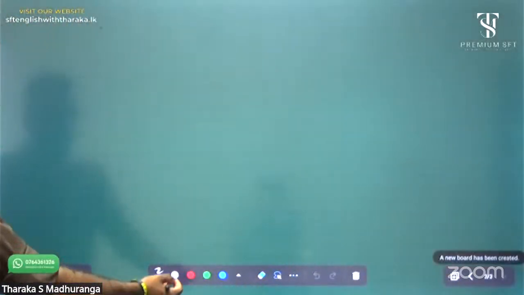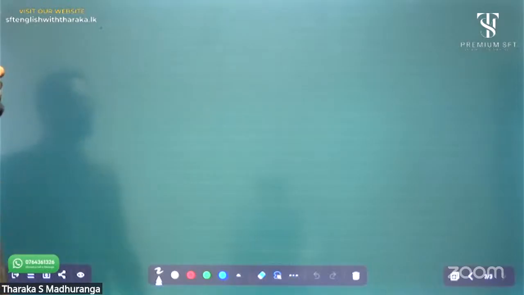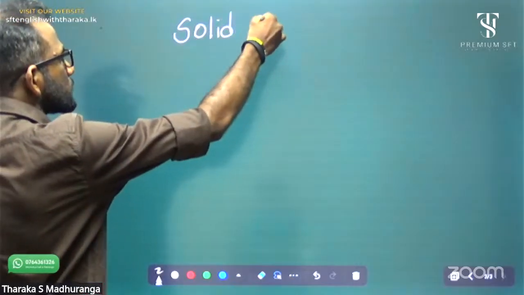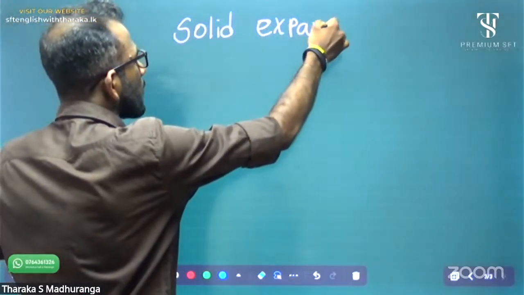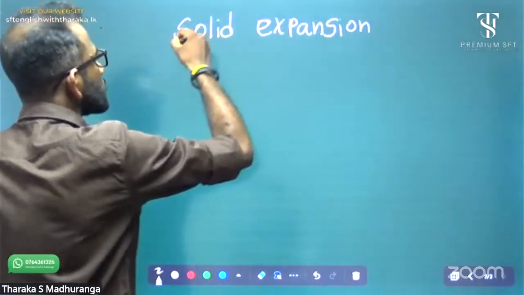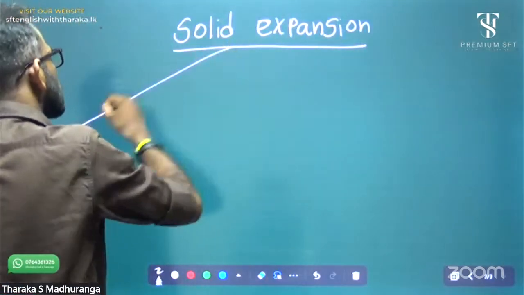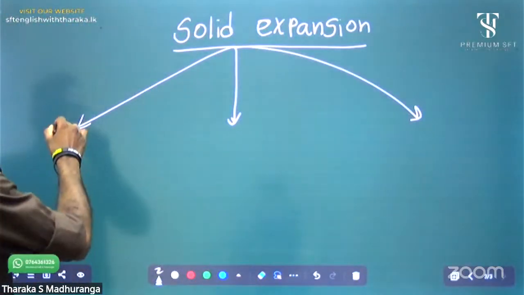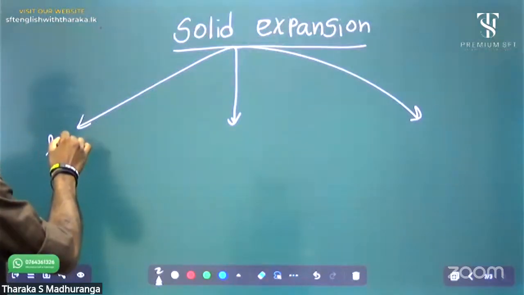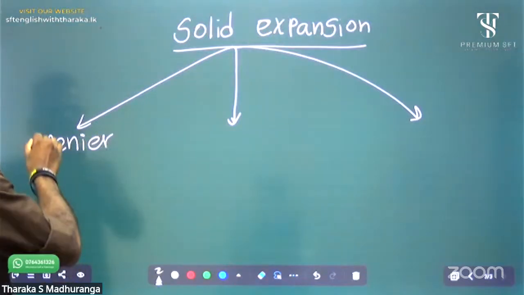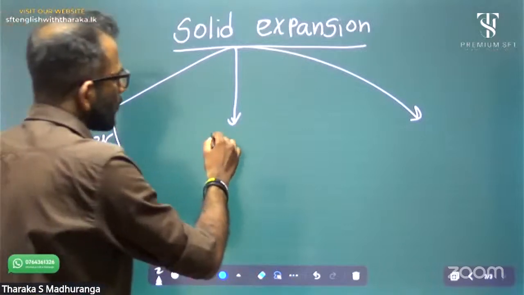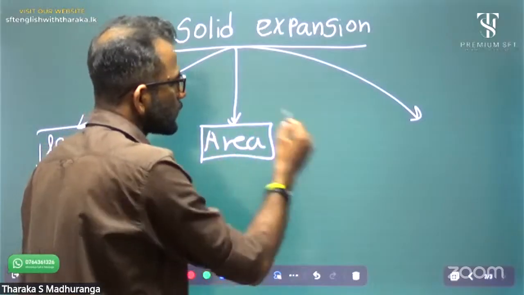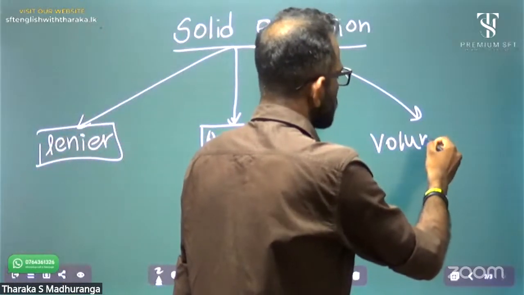Solid expansion again has three types. What are the three? Linear expansion, area expansion, and volume expansion.